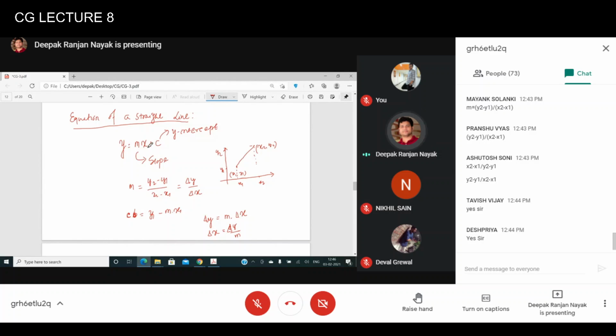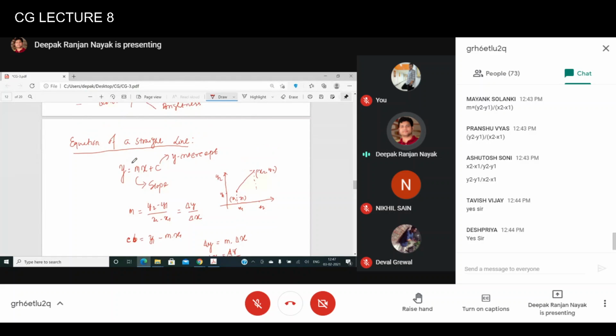If x is given to you, and you can increment x by some value all the time, and if you have calculated the value of m and c, then you can easily calculate the corresponding y values, right? But one thing I have to mention here is that the x value will always be an integer value, because we are talking about this coordinate system.